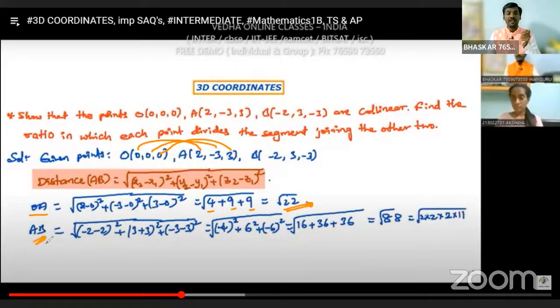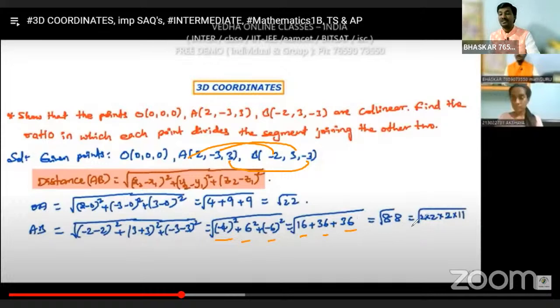Now if you take the AB distance, we have to take the points of A and B: (x2 minus x1) whole square, (y2 minus y1) whole square, and (z2 minus z1) whole square. That means minus 4 square, 6 square, and minus 6 square. Minus 4 whole square is plus 16, plus 6 square 36, and minus 6 square 36.